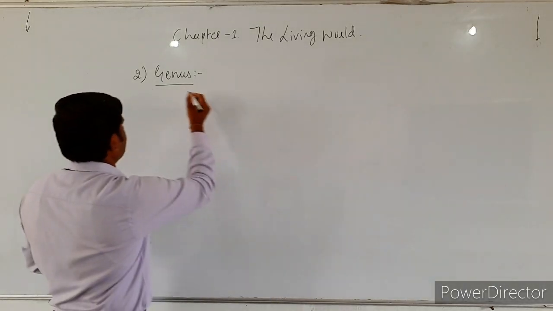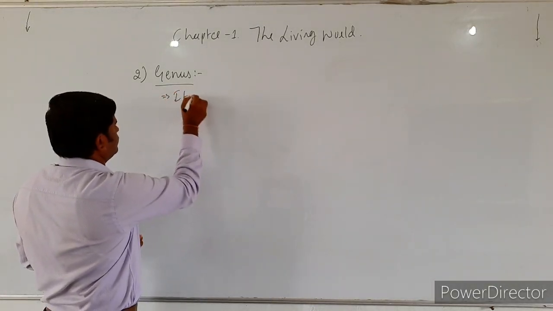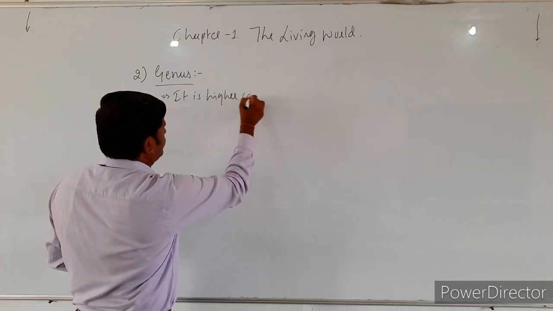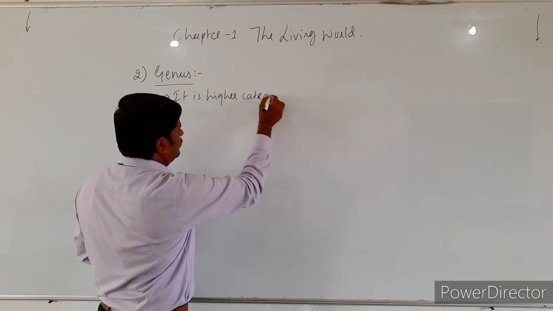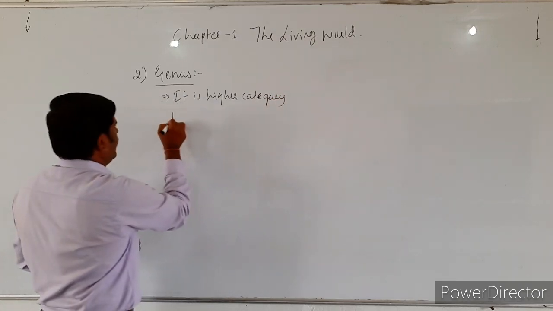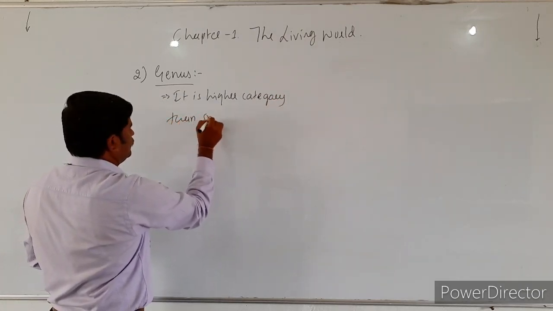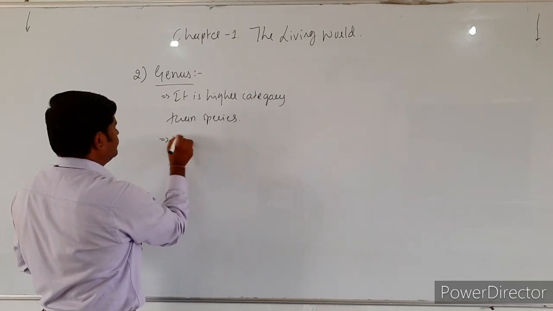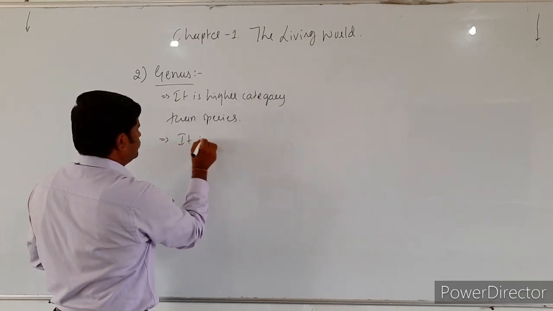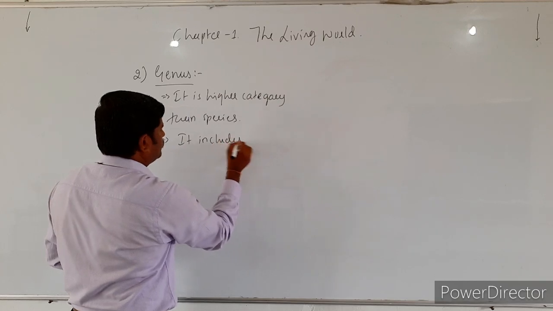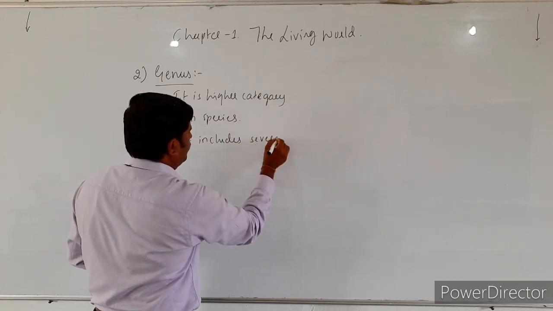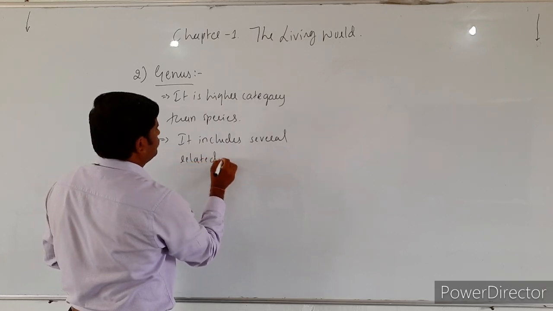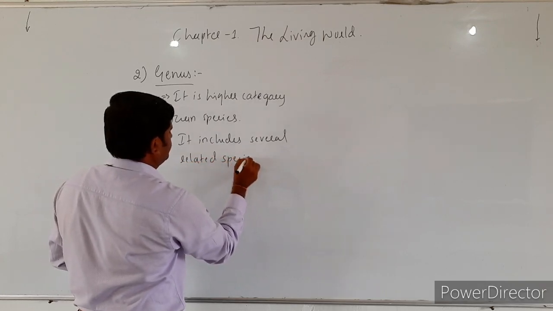So genus is a higher category than species. It includes several related species.